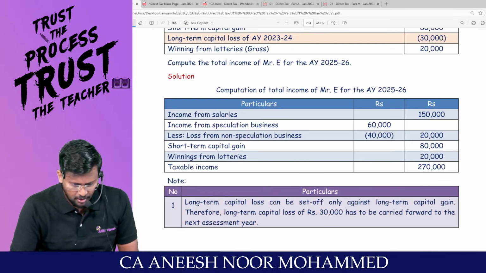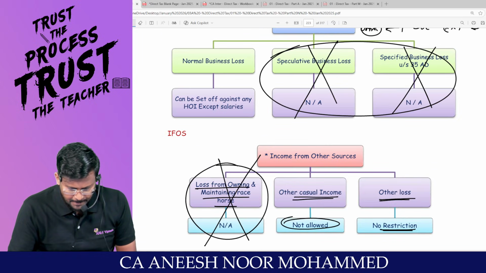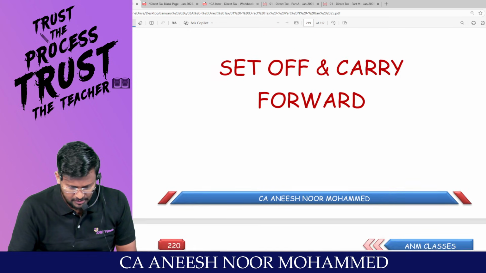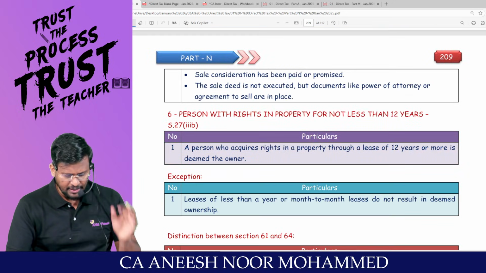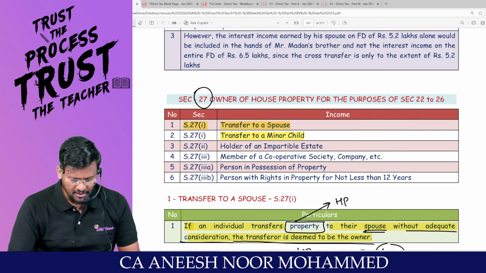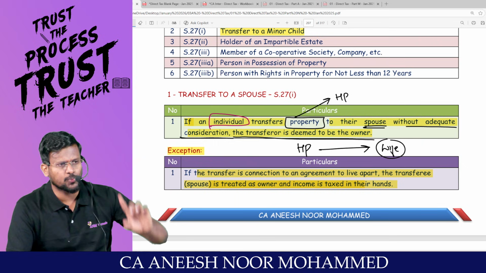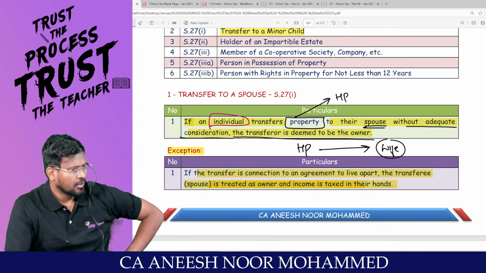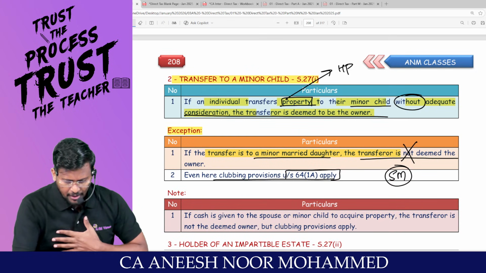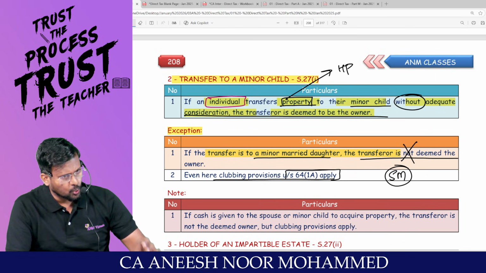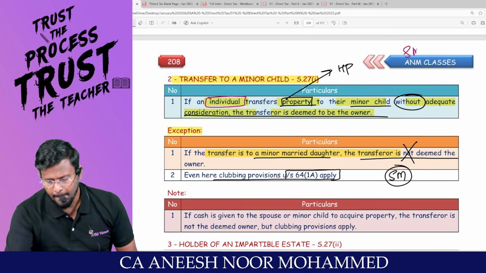Yeah. Already that deemed owner concept we have attached in the clubbing, I think. Yes. Before here. Yes. Look at the deemed owner concept. Sir, these are the deemed owner concept. Transfer to a spouse. Sir, if an individual is transferring house property to his or her spouse without adequate consideration. Transfer to a minor child. Sir, if I am an individual transferring house property to a minor child, then I will be the what owner? Deemed owner. So spouse will be deemed owner. Minor child will be deemed owner.